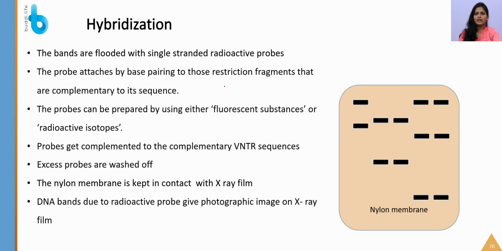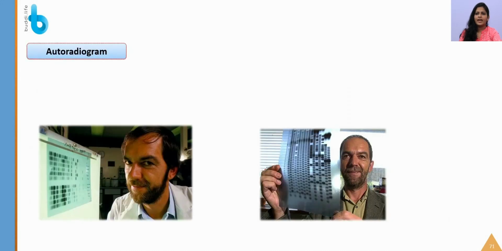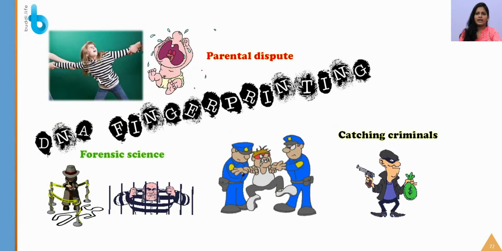So, the probes attach by pairing with those restriction fragments that are complementary to their sequences, and the probes are prepared using fluorescent or radioactive substances. Then they get attached to the complementary VNTR sequence, then they are washed off and kept in contact with the X-ray film. What will happen is this autoradiogram, and this is how it looks, the bands will be seen. And this is Alec Jeffreys, the person who developed this, and this is all for DNA fingerprinting.